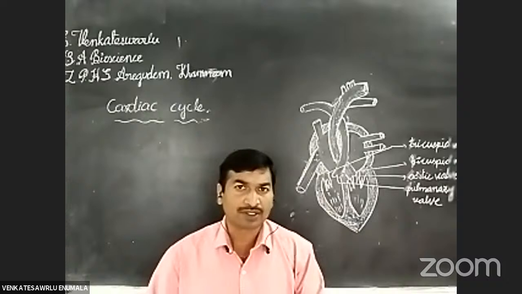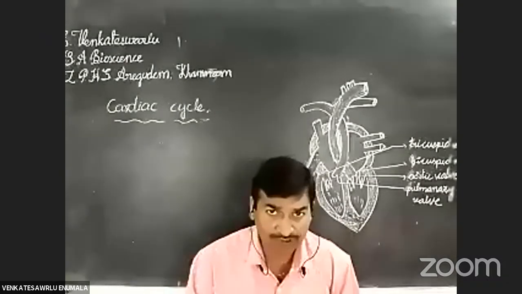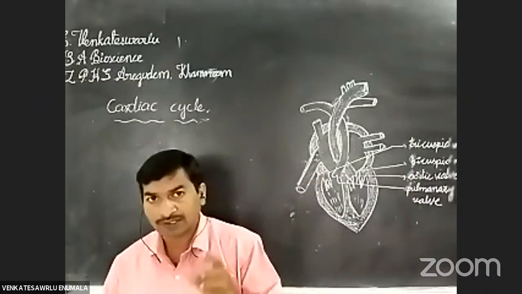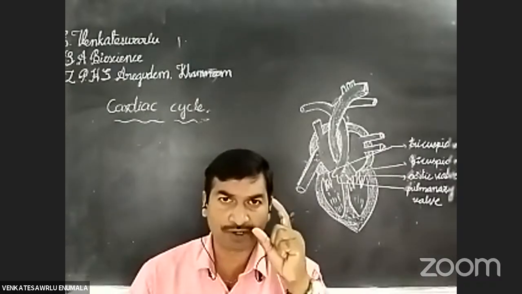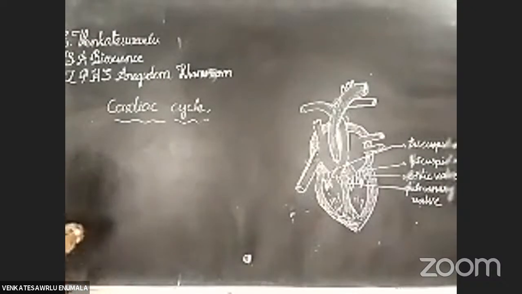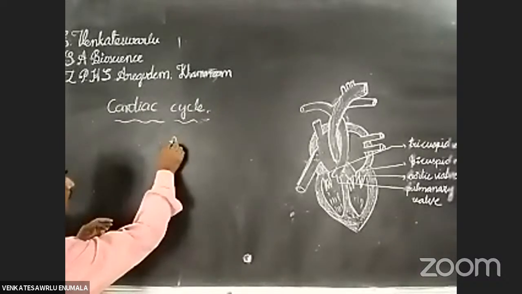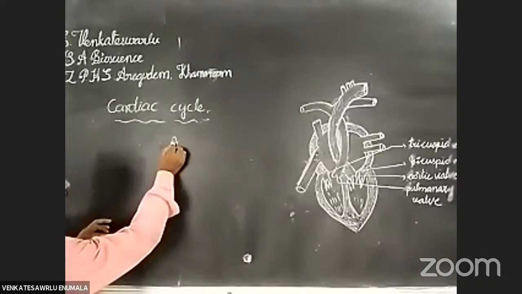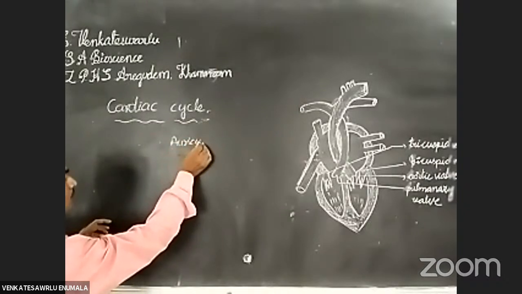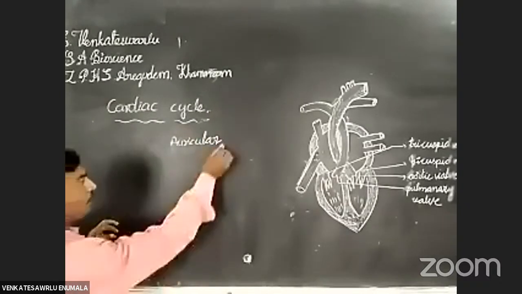Okay students, the cardiac cycle consists of mainly 3 phases. How many phases? 3 phases. Listen carefully and write the note. The cardiac cycle consists of 3 phases. What are the phases? First one, auricular systole.